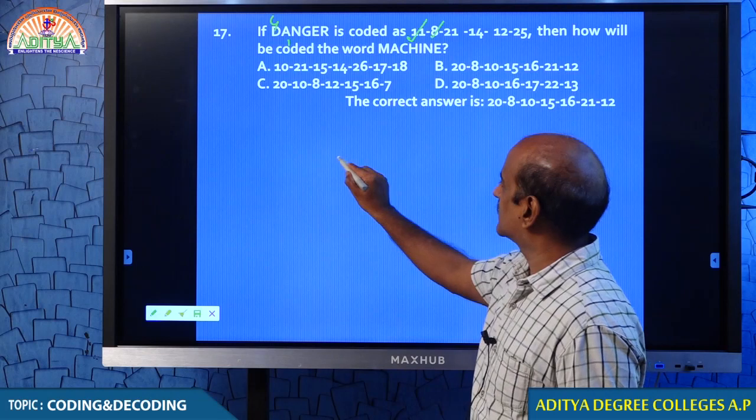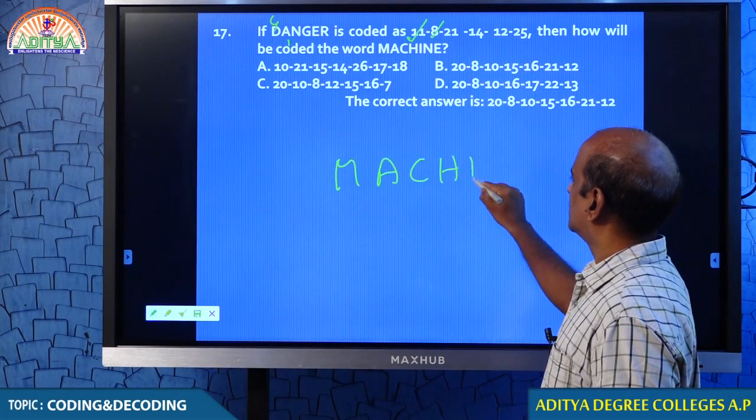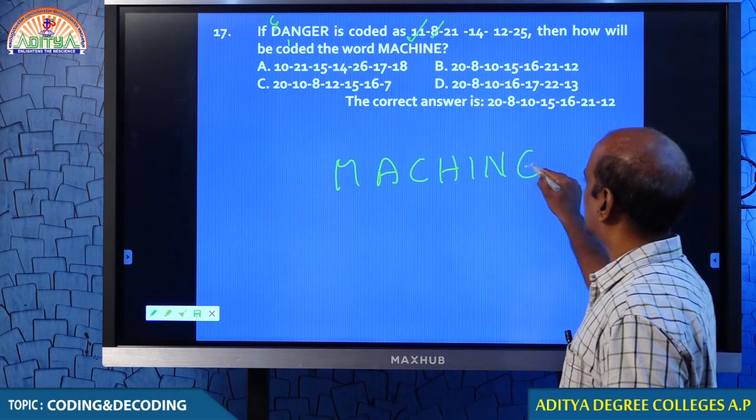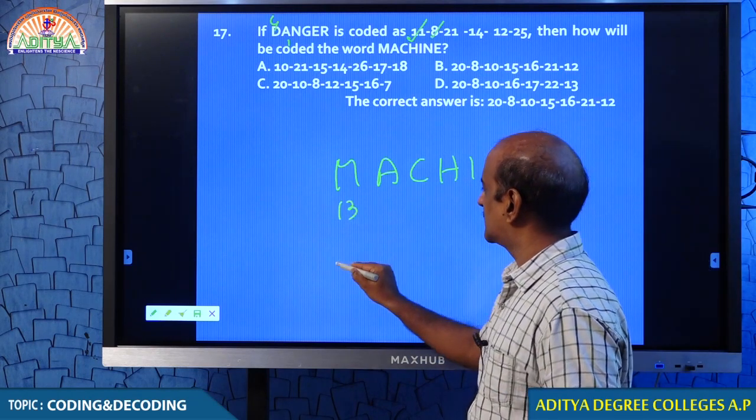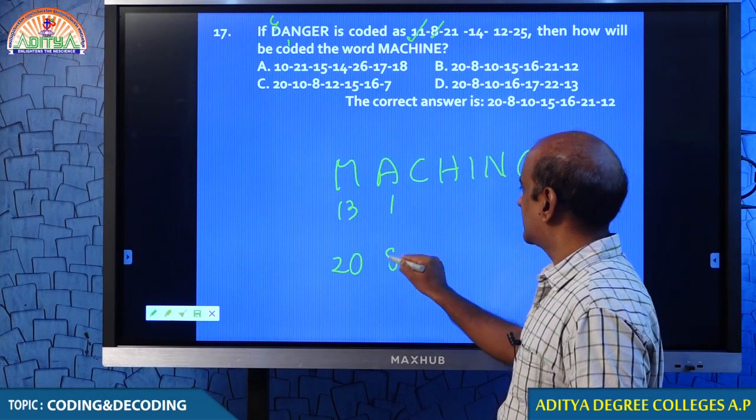Hence, if you are asked to find the code for machine, you can easily get it. How do you get it? M is 13, 13 plus 7 is 20. A is 1, 1 plus 7 is 8, and like that.